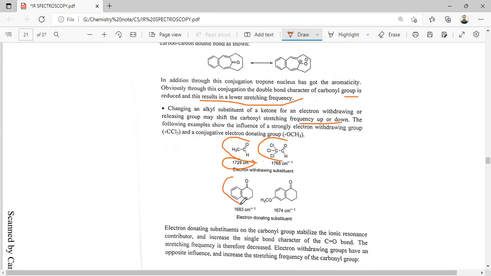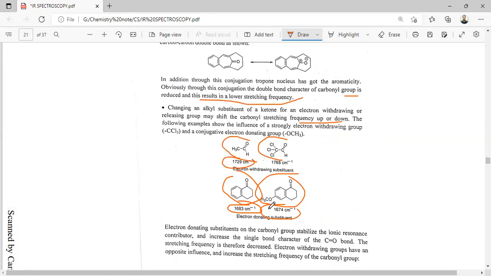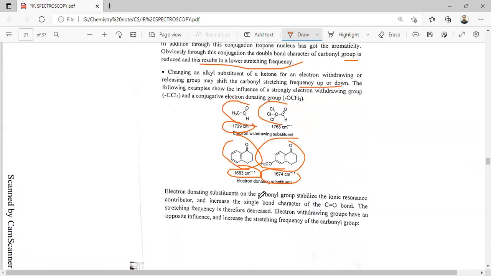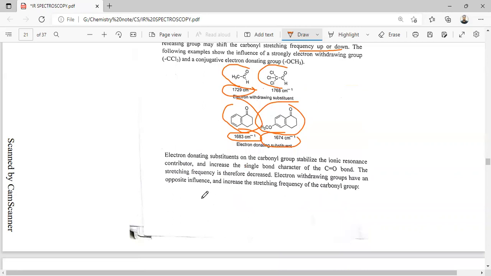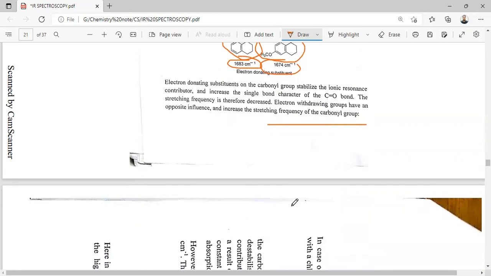Also in this case, here no substitution, or here the substitution. This has a higher stretching frequency compared to this, because the electron donating group stabilizes the conjugation with this carbonyl group. So the carbon-oxygen double bond character is somewhat reduced in this case, and the stretching frequency is decreased. Electron donating substitution on the carbonyl group stabilizes the ionic resonance contributor and increases the single bond character of the CO bond, and the stretching frequency therefore decreases. Electron withdrawing groups have an opposite influence, increasing the stretching frequency of the carbonyl group.